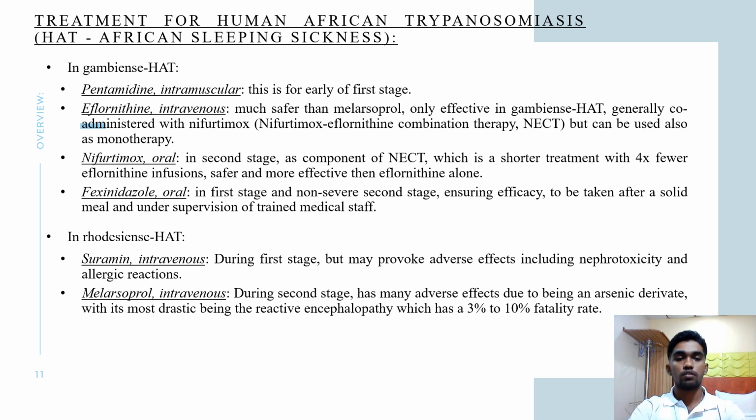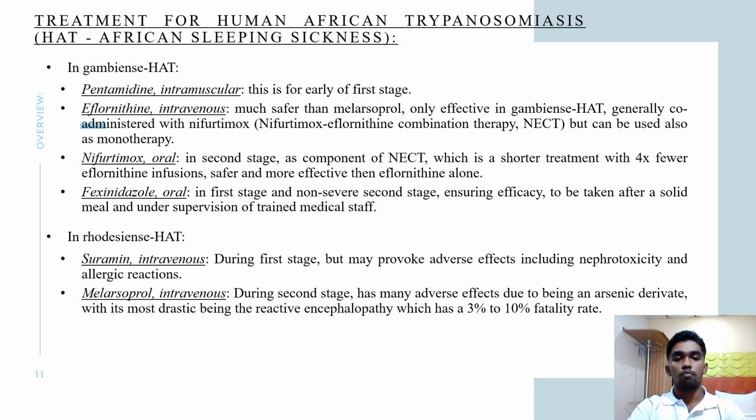Now, during the second type of African trypanosomiasis, which is Rhodesiense, we can give suramin, which is administered intravenously during the first stage, but this has some adverse effects like nephrotoxicity and some allergic reactions.